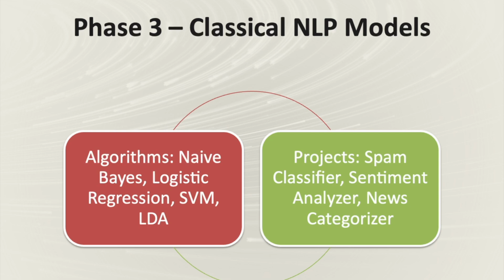Once you can vectorize text, plug it into traditional ML models like naive Bayes, which is great for spam detection and sentiment classification. Then is logistic regression, which is used for text classification tasks. SVM, which is excellent for high dimensional text data. LDA, which is for topic modeling and clustering similar documents. Start with small projects like classify movie reviews as positive or negative, filter spam SMS messages, then categorize news headlines into topics. Start with these small projects.